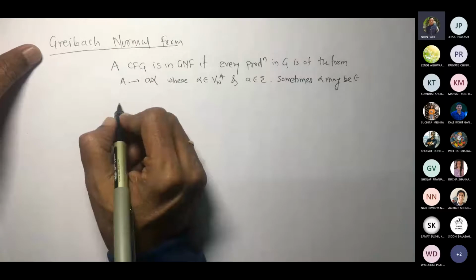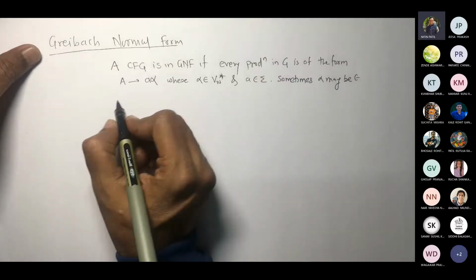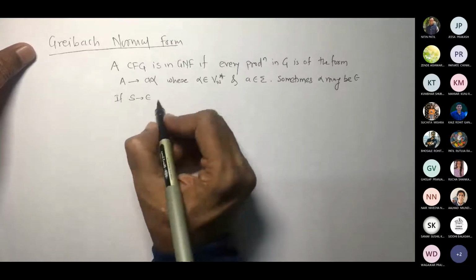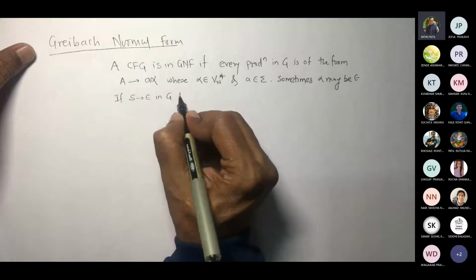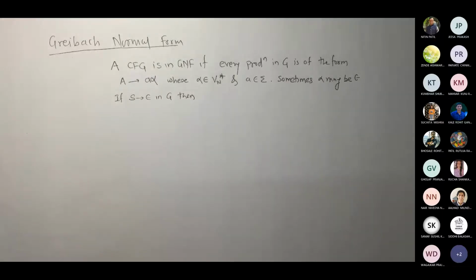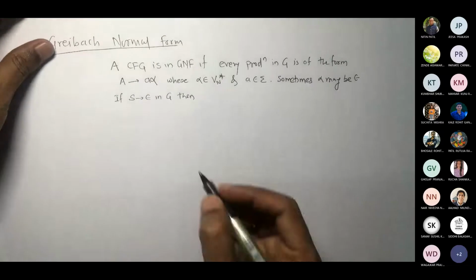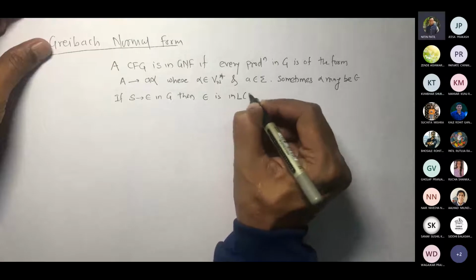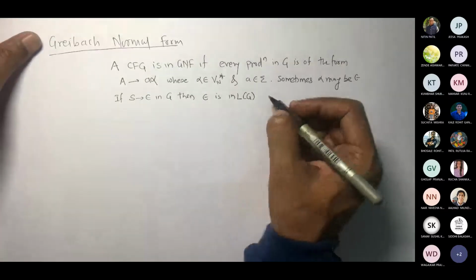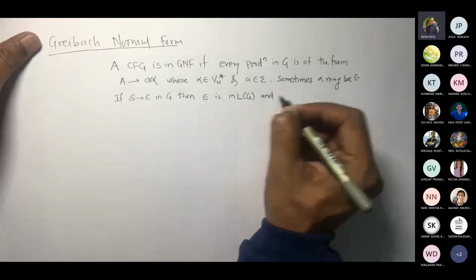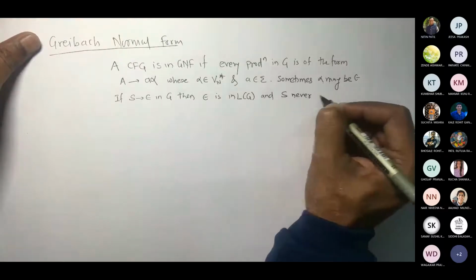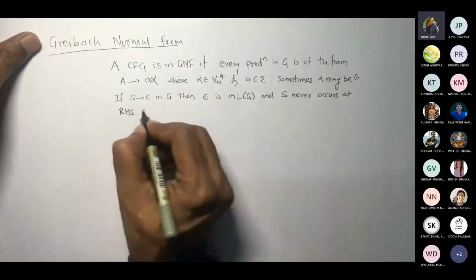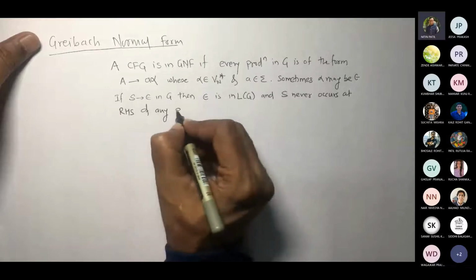So if S gives epsilon in G, then epsilon is in L(G) and S never occurs at the RHS of any production.